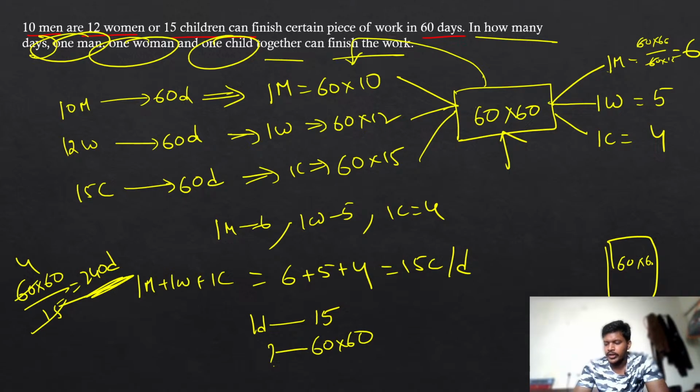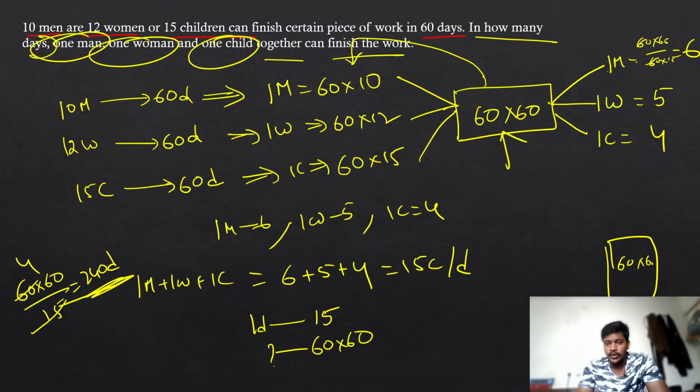Guys, check your answers once. If you are getting a different answer, please let me know what you have done. I will check mine also, because every answer is different here. So that is 600 and this one is 720 and this one is 900. Yeah, 16 to 60, you can take 6 chocolates and this is 5 and this is 4. If they are eating together, you are going to get 15 chocolates in one day. I want to find out the entire packet, that is 16 to 60, 4 15s, 4 into 60. You are going to get exactly 240 if you are doing it properly.